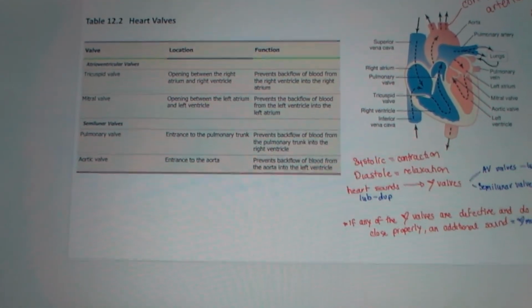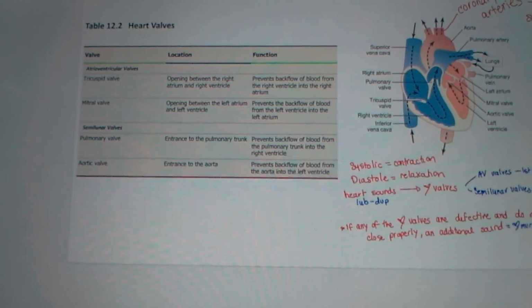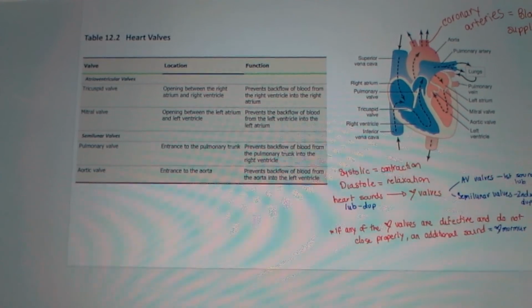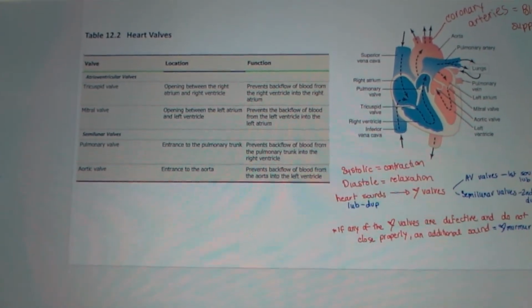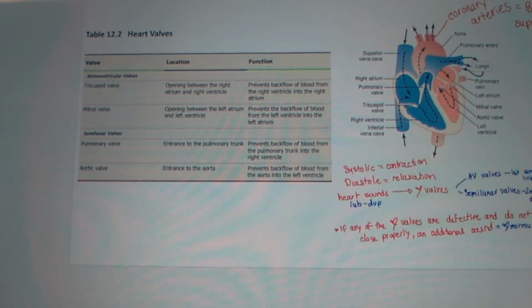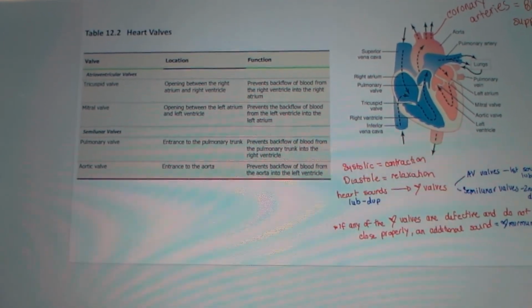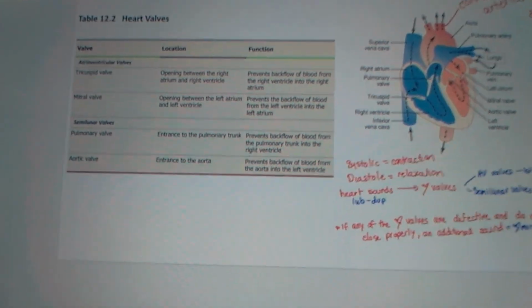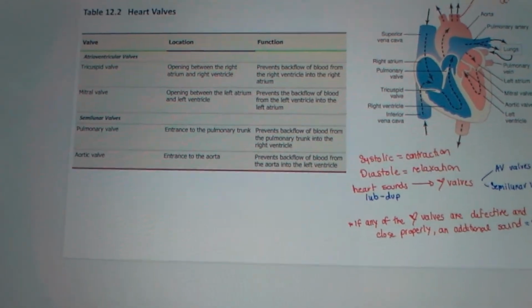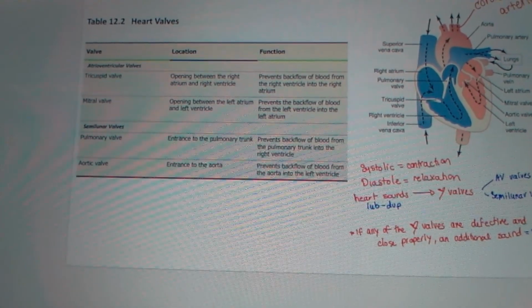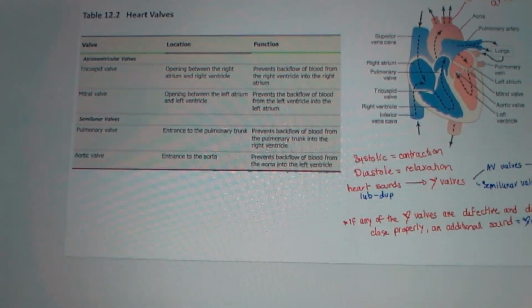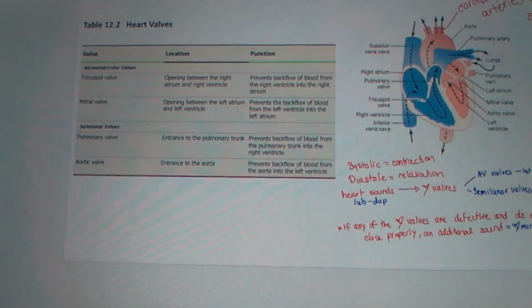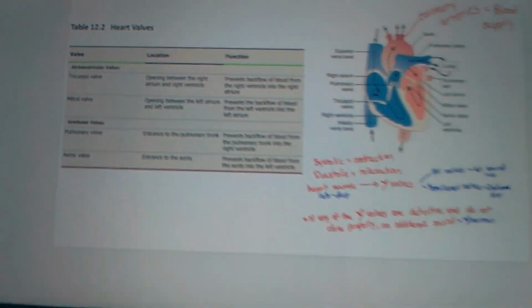The tricuspid valve, the opening between the right atrium and right ventricle, prevents the backflow of blood from the right ventricle into the right atrium. The mitral valve, the opening between the left atrium and left ventricle, prevents the backflow of blood from the left ventricle into the atrium. The semilunar valves are the pulmonary valve and the aortic valve, at the entrance to the pulmonary trunk and the aorta. They prevent the backflow of blood from the pulmonary trunk into the right ventricle and from the aorta into the left ventricle.